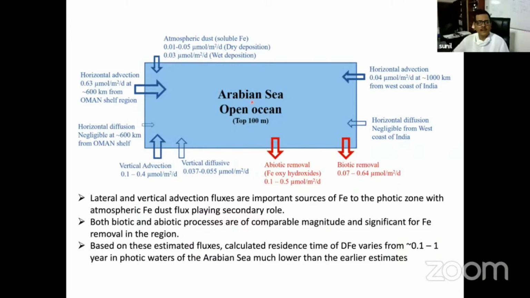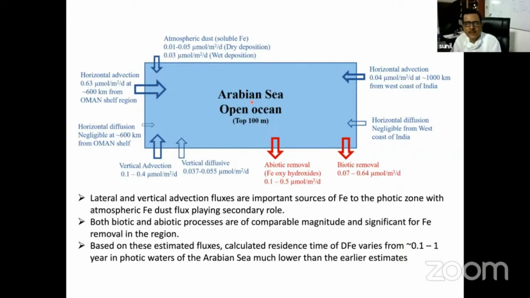Now, in addition to this dust, I have shown you that the concentration in the coastal areas is significantly higher. Because the concentration is high, there is horizontal advection, when water is moving from the coastal area to the open ocean, from both the eastern coast and the western coast. Upwelled water in the Oman area is coming to the Central Arabian Sea. Similarly, from the Eastern Arabian Sea, water is going.